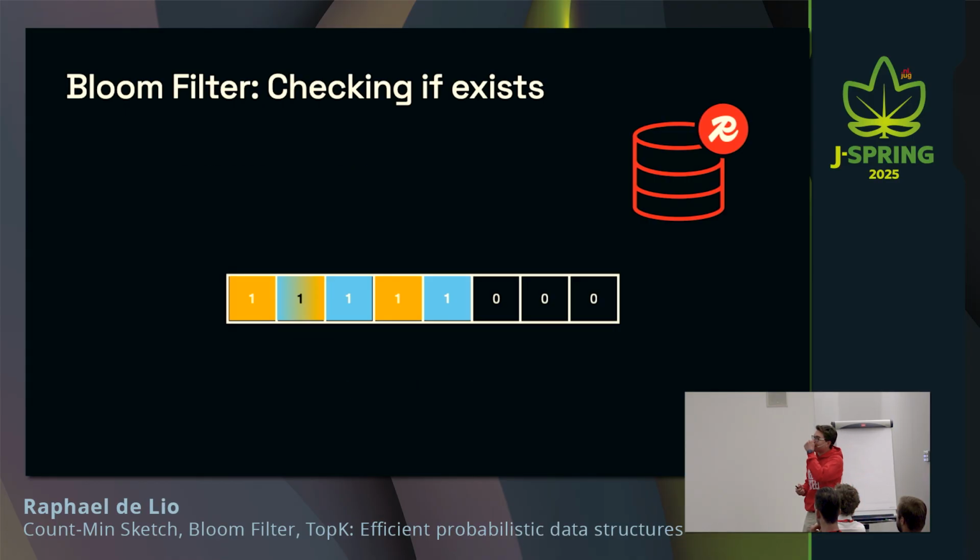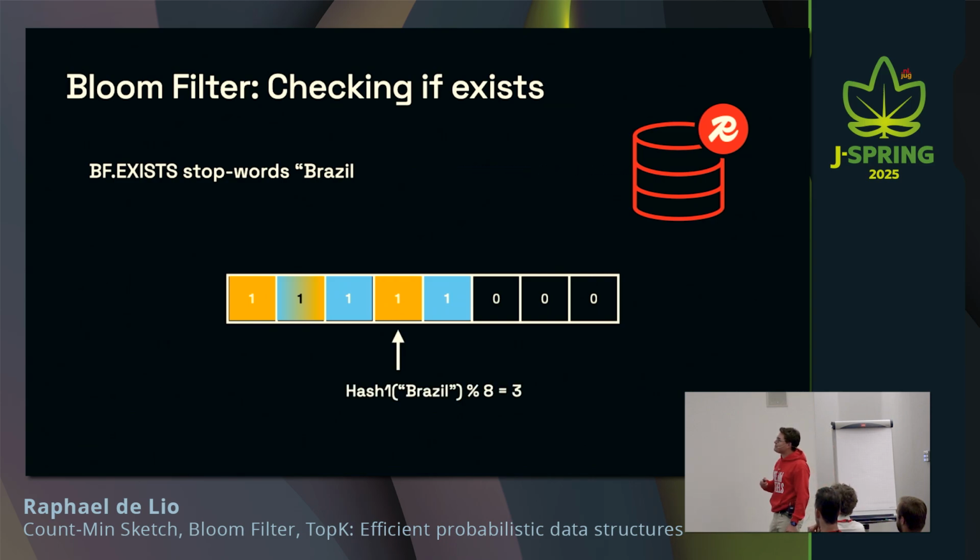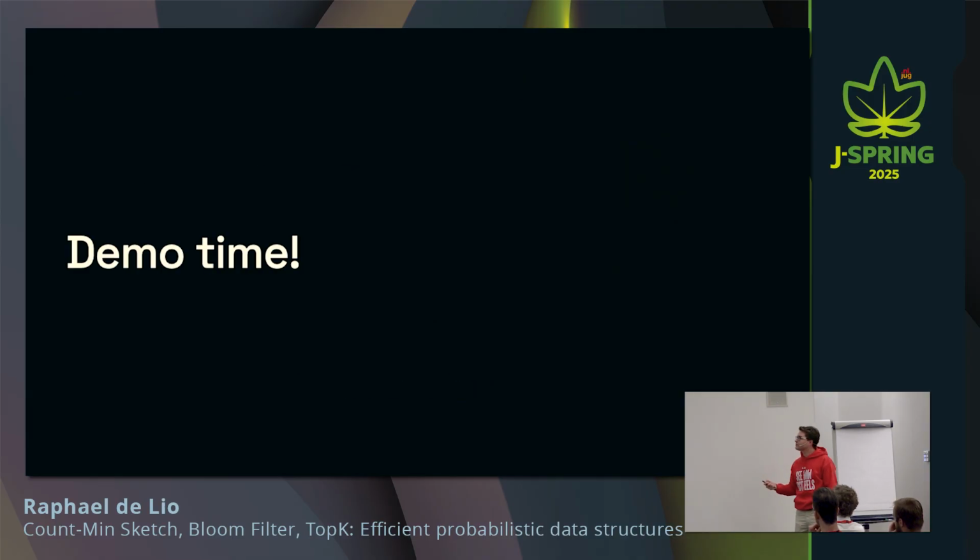But now let's see what might happen when you're trying to check if something exists and we know that it hasn't been added, such as Brazil. And then we check here. In this case, I made it in a way that it's going to look at 1 at all of the bits. And in this case, the Bloom filter is going to say that Brazil probably exists in this Bloom filter, even though we know that it doesn't.